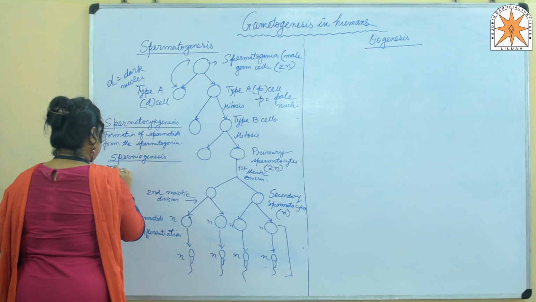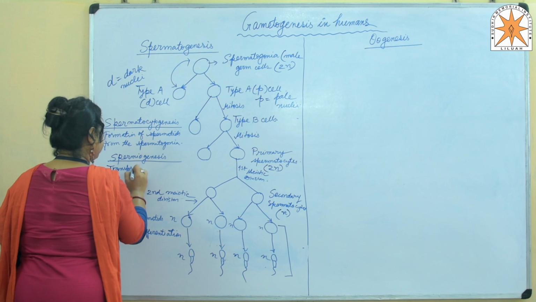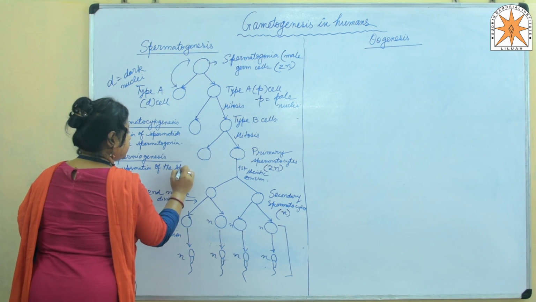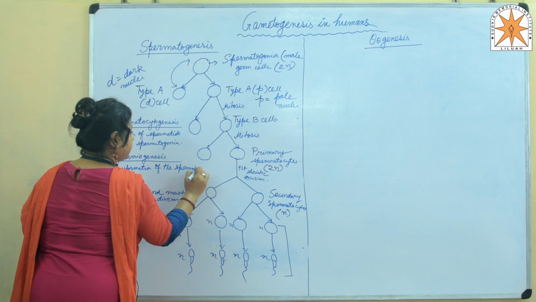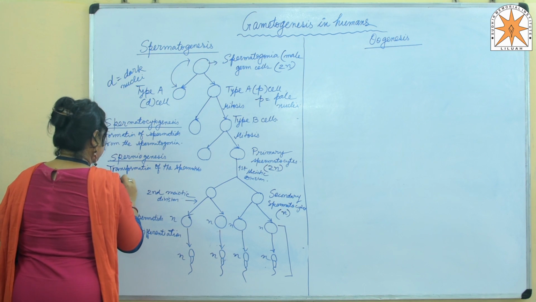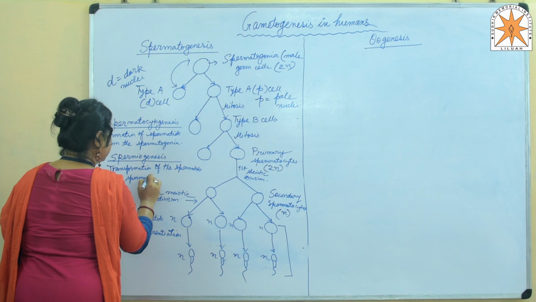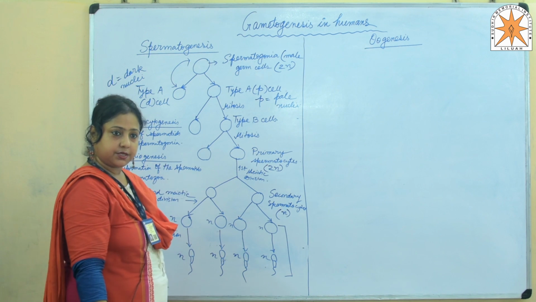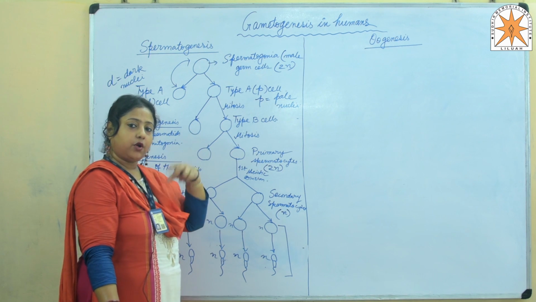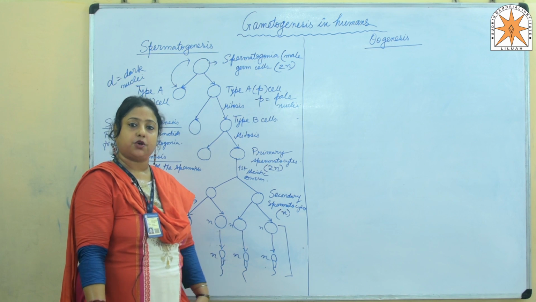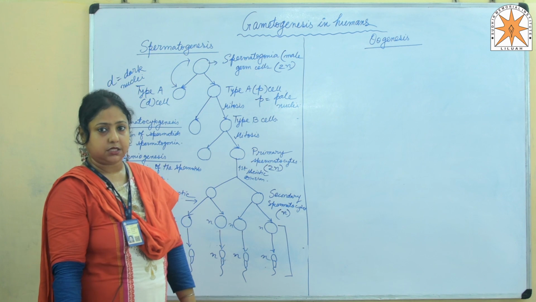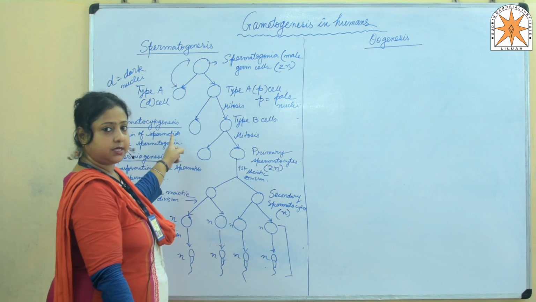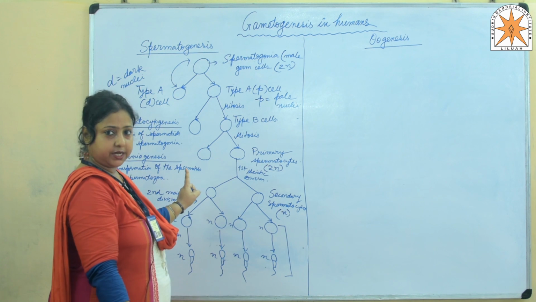So we'll write here: transformation of the spermatids into spermatozoa is known as spermiogenesis. So this was the overall schematic representation of the process of spermatogenesis in males, which includes two basic processes, spermatocytogenesis and spermiogenesis.